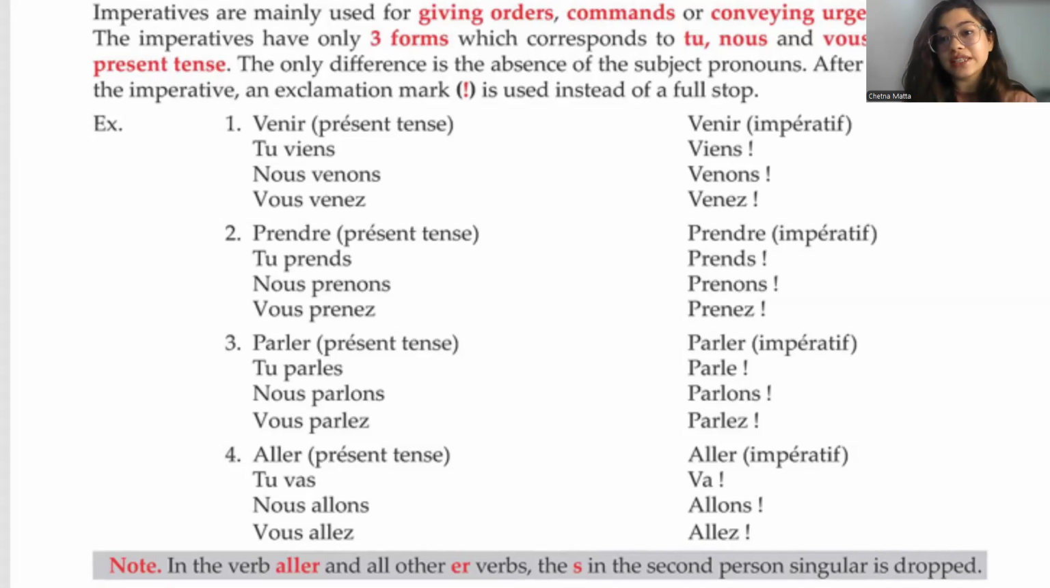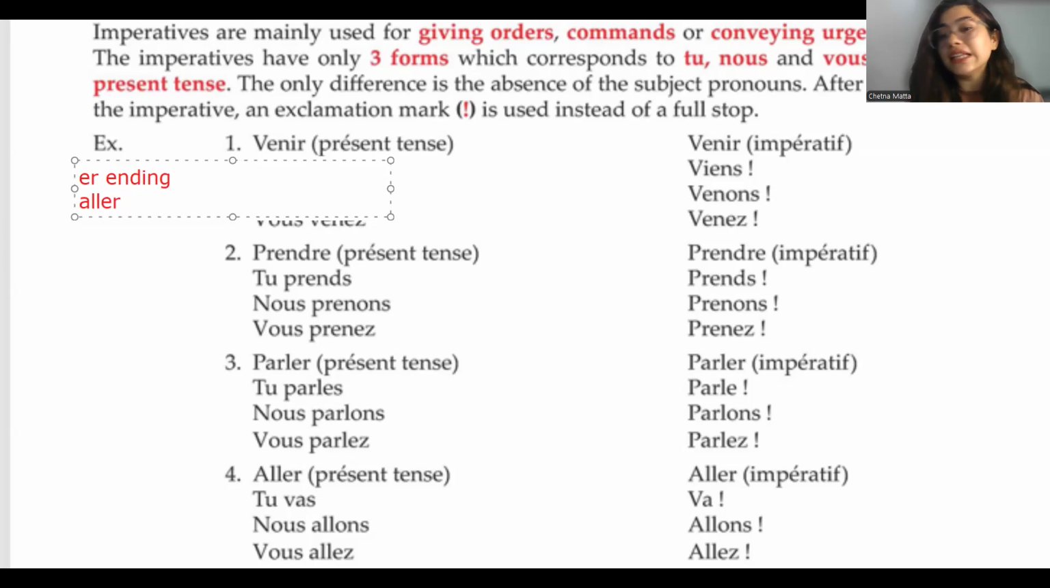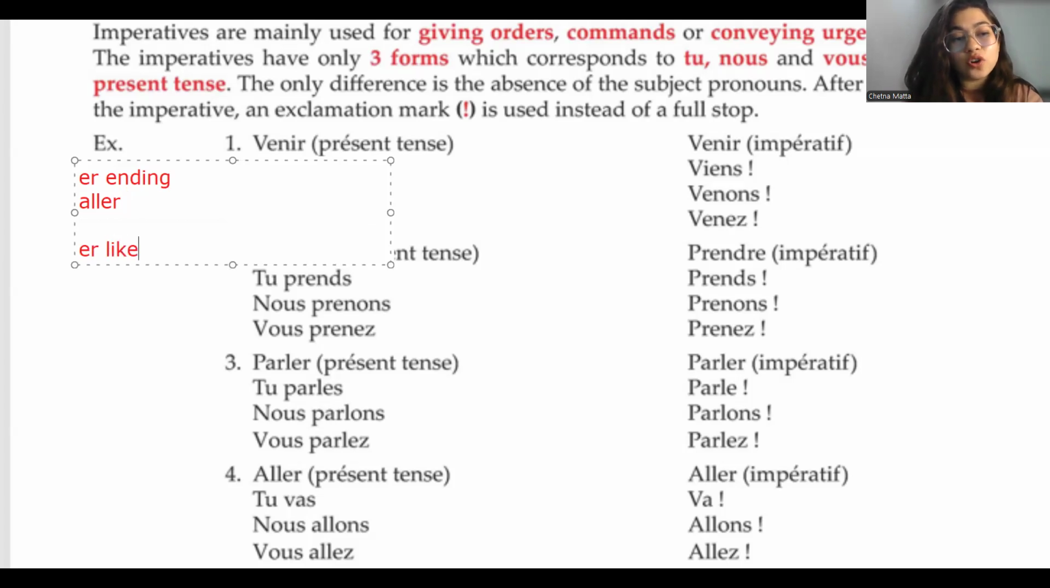But here's a twist when we talk about any kind of ER verbs. Now, when I say any kind of ER verbs, I am talking about the ER regular verbs, and not just ER regular, we also say ER ending, ER ending like aller. You would see that aller is ending with ER. It is not conjugated like ER, but is ending with ER. Similarly, ER like conjugated. Now, what are ER like conjugated?